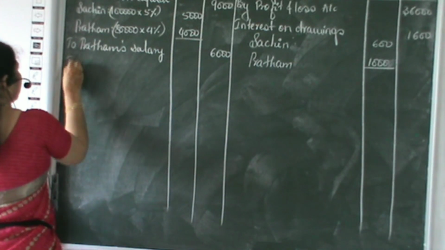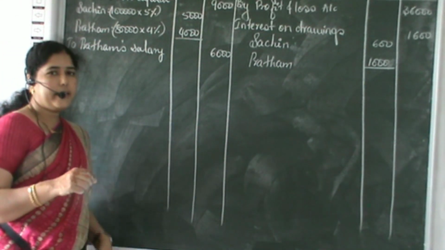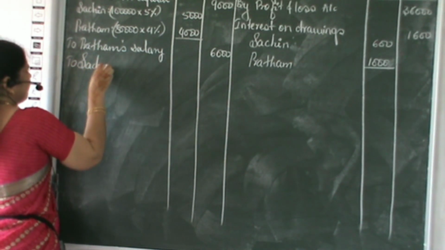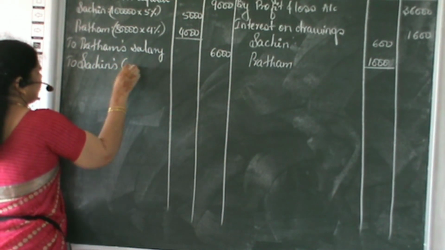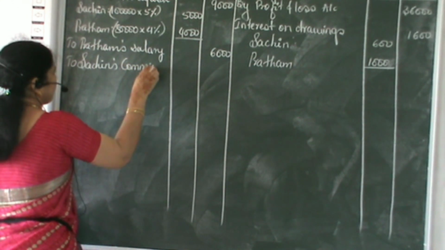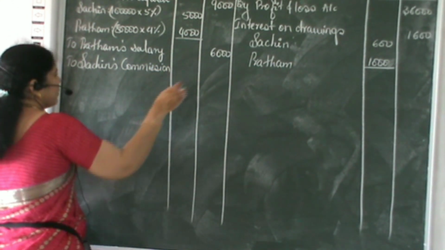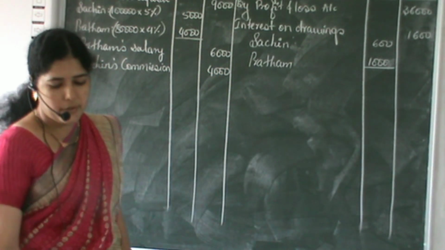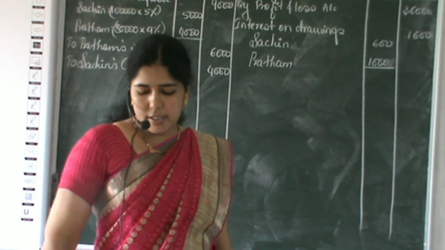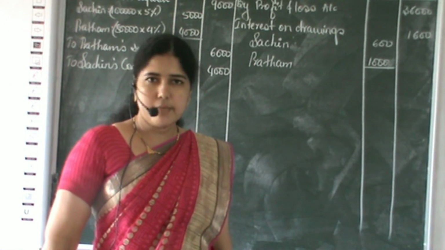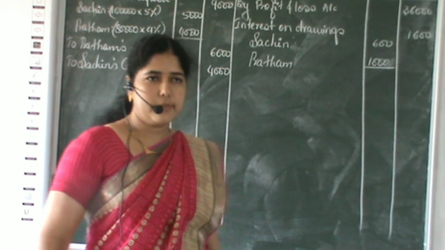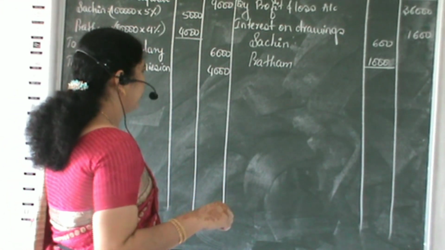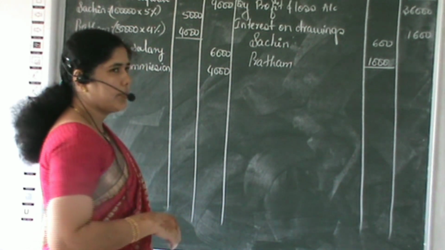Then Sachin is entitled to get the commission. So Sachin's commission is 4,000. What else do we have to adjust? Lastly we are given the drawings of the partners, but that will not be adjusted here. That will be adjusted in the capital account, not here. So these are the adjustments we have to do.